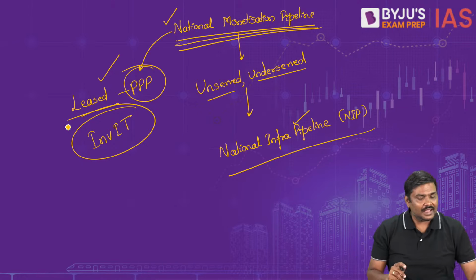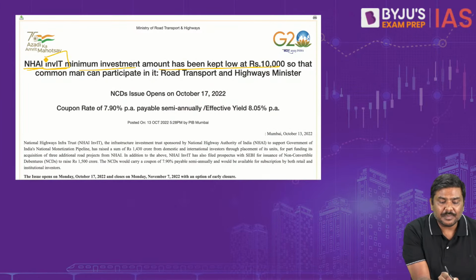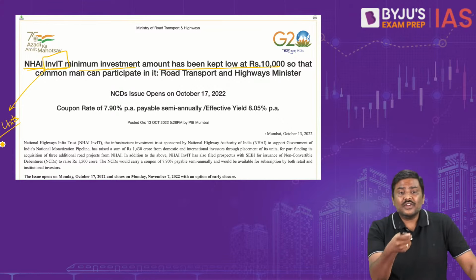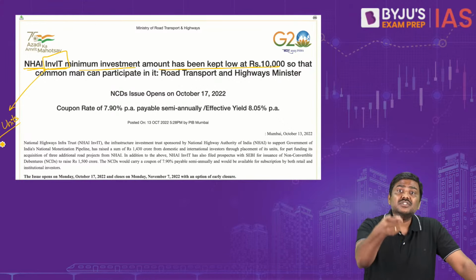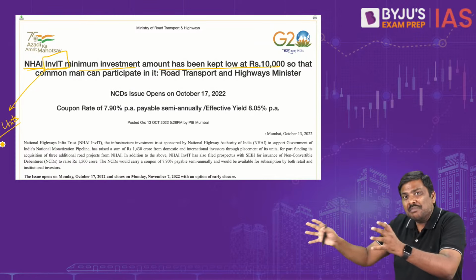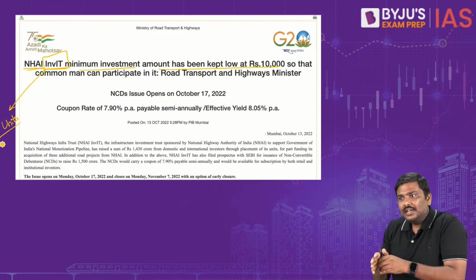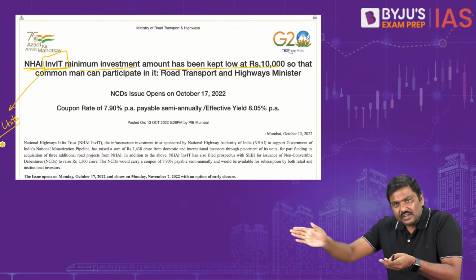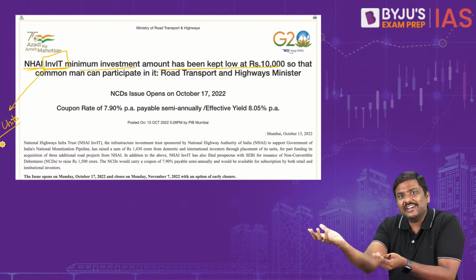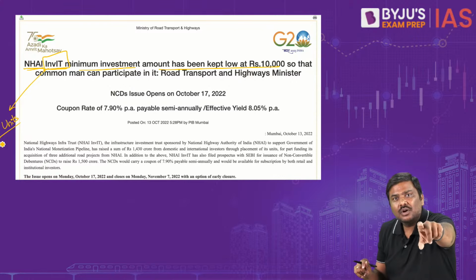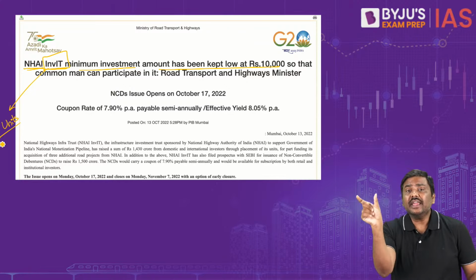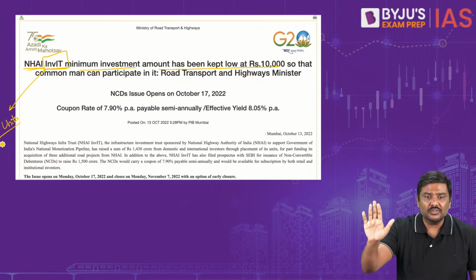These are called Infrastructure Investment Trust units. Now you have given money to me. I will use the money to manage this infrastructure. Any vehicle that uses this infrastructure, I will collect a toll. Revenue is generated. I will pay a certain amount of money to you. This is how the Infrastructure Investment Trust model actually works.